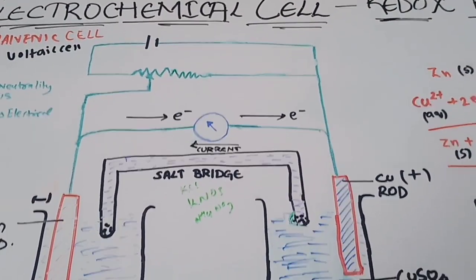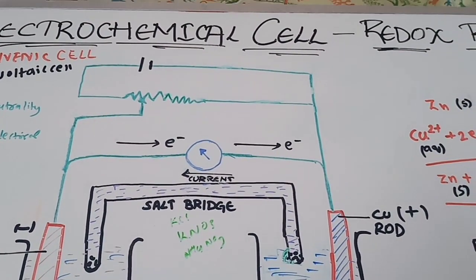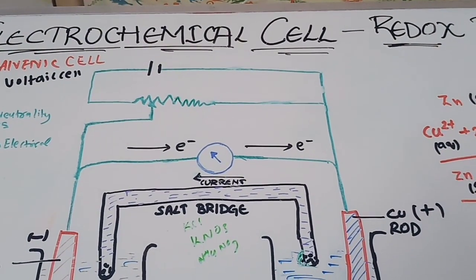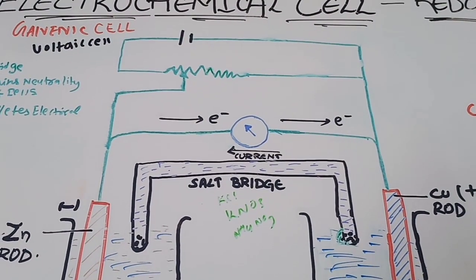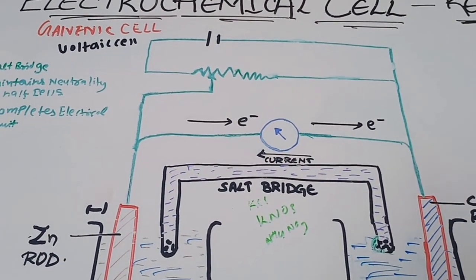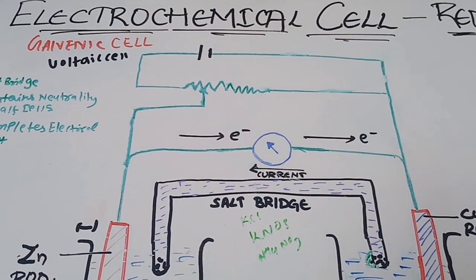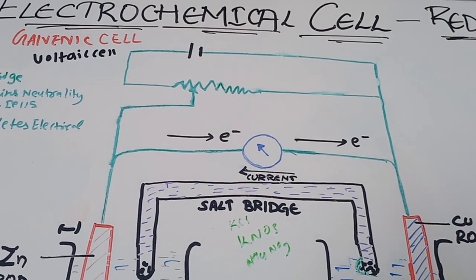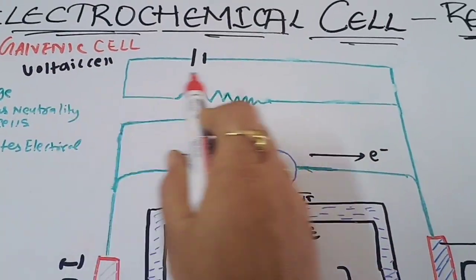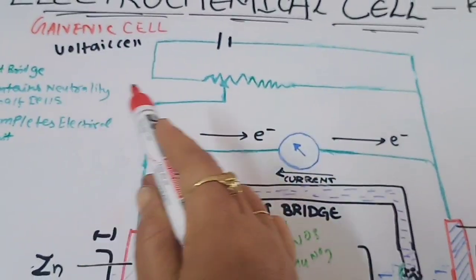Now let us consider indirect redox reactions. If redox reactions take place indirectly, we can convert the chemical energy into electrical energy. A device which is used to convert the chemical energy produced in a redox reaction into electrical energy is termed an electrochemical cell, or galvanic cell, or voltaic cell.